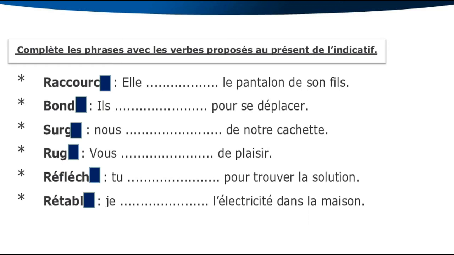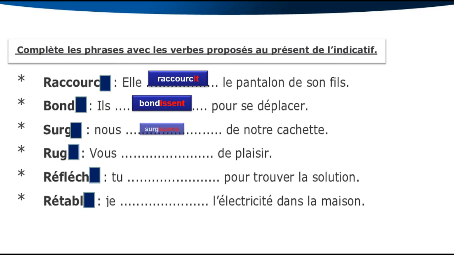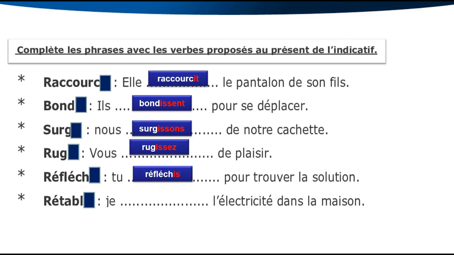With je, I will use the verb after that ending is is. Raccourcis. Il with s will be bondit. Nous surgissons. Rugissez. Réfléchis. Rétablis. Look at the ending, independent of the subject.